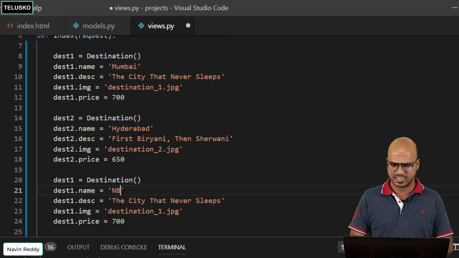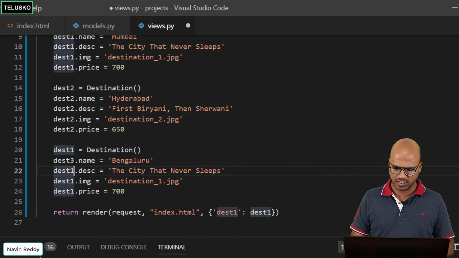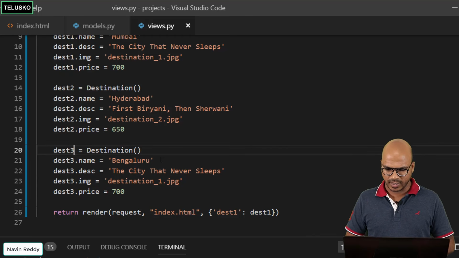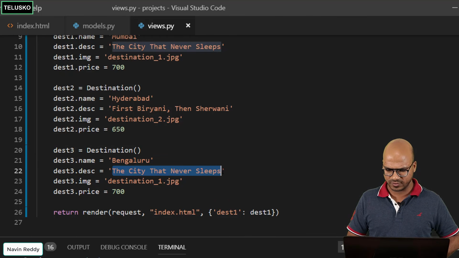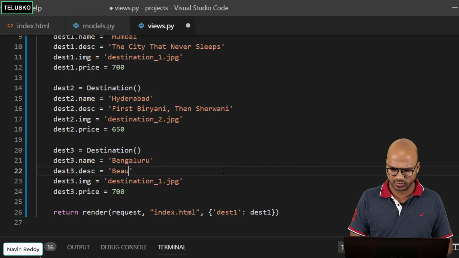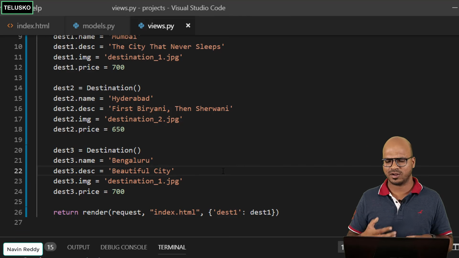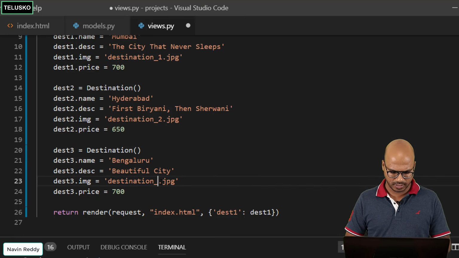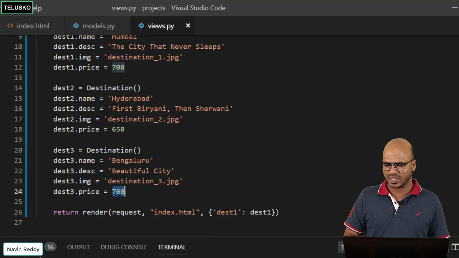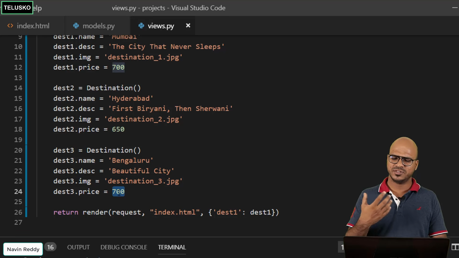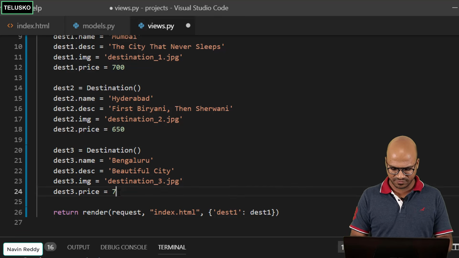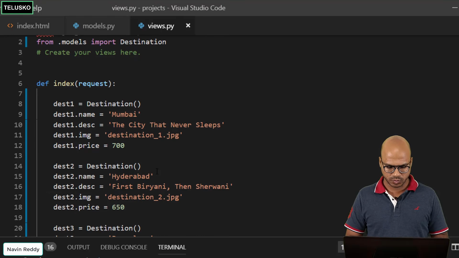And let's say next is Bangalore. So we'll say this is dest3, and here also it is 3. Then what should be the tagline of it? I don't know, maybe beautiful city. I have not read much about Bangalore, so let's say beautiful city, also the tech park or IT park. Let's say this is destination 3. I don't know what type of images you will get, maybe the same images, but we are just trying to make it dynamic. So instead of 700, let's say 750, maybe it may take more money to enjoy that.